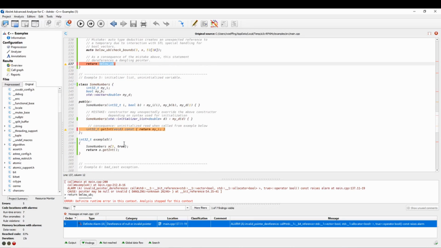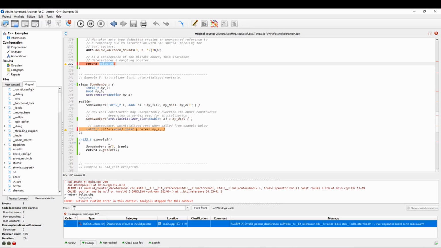The fifth example shows a class with overloaded constructors, one of which is using an initializer list. In the example 5 function, we construct a sum numbers object with an integer and a Boolean argument, and we expect that we call the first constructor. But since we're using curly brackets here, the compiler prefers the second constructor that takes an initializer list argument. The integer and Boolean arguments are implicitly converted into doubles to fit the initializer list.